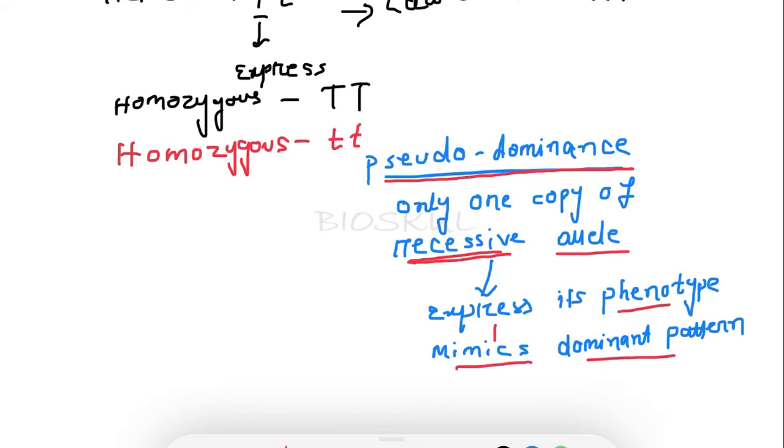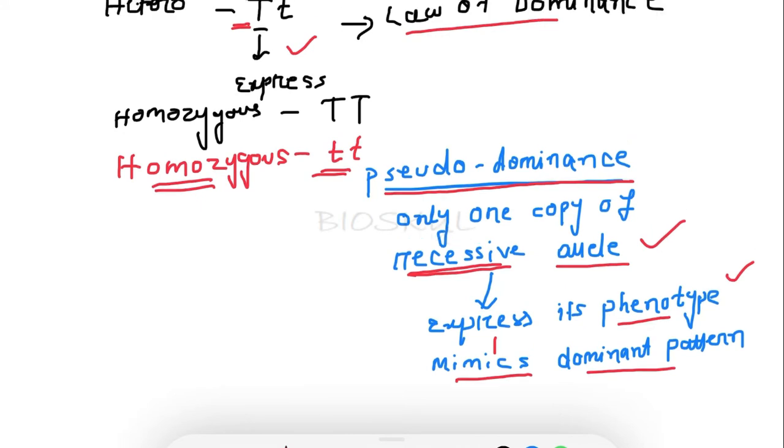As we see in the law of dominance, only the dominant allele, even if only one copy is present, will express its character. But for the expression of a recessive allele, it should be present in homozygous condition. But in pseudodominance, a single copy of the recessive allele expresses its phenotype. So where can we see pseudodominance?